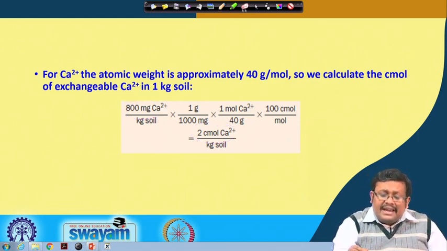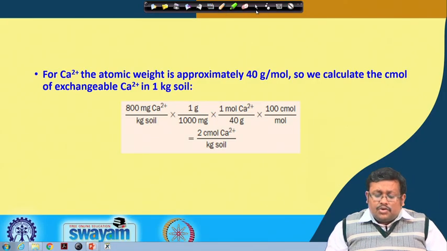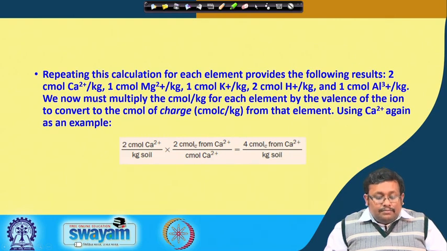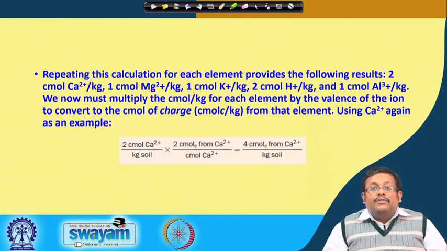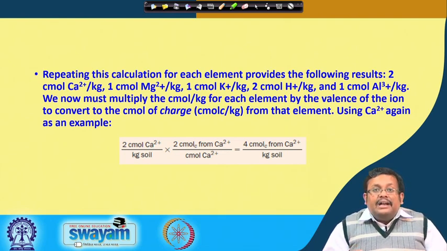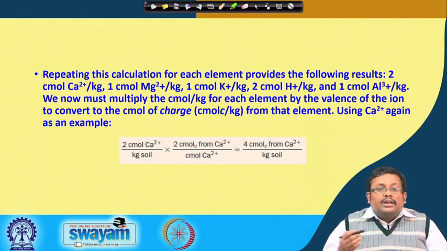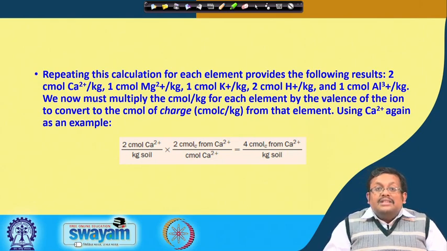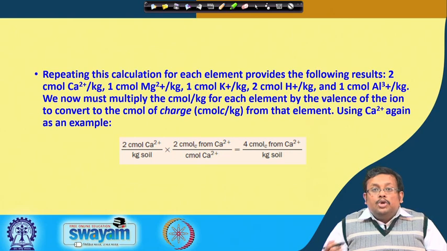Once we calculate this centimole, the next step is repeating this calculation for each element, which will provide the following results. We are getting 2 centimole for calcium per kg, 1 centimole magnesium per kg, 1 centimole potassium per kg, 2 centimole H plus per kg and 1 centimole of Al3 plus per kg.